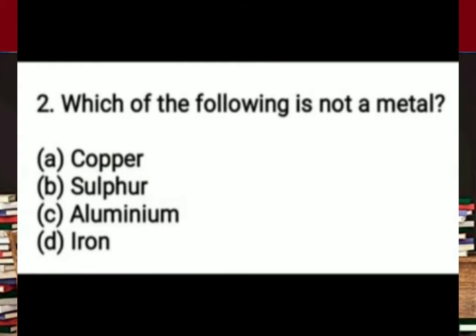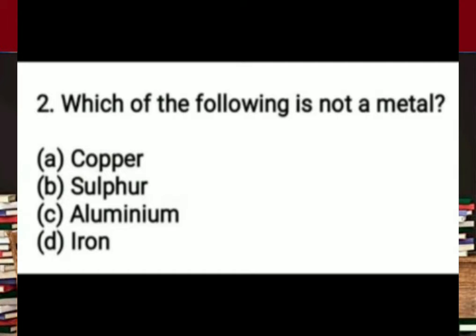Good morning, students. Today we are going to become familiar with some MCQ questions from our half-yearly portions. Let's start with MCQ questions from the chapters Materials, Metals and Non-Metals.